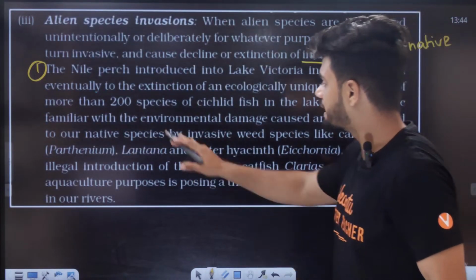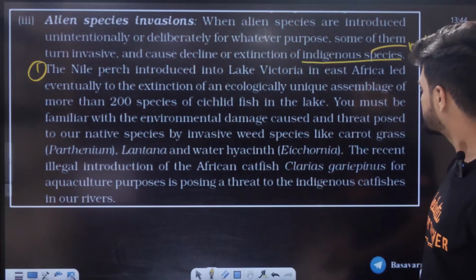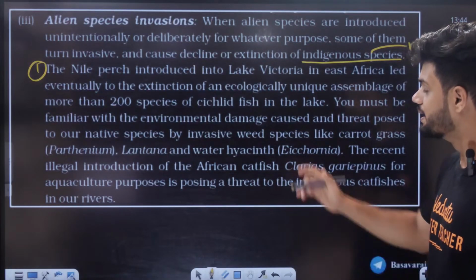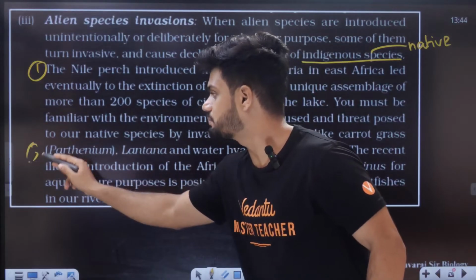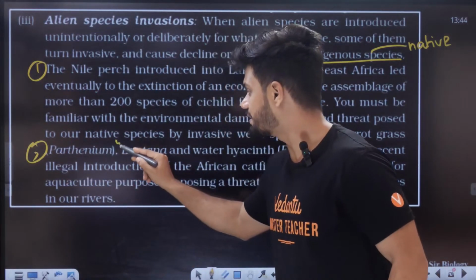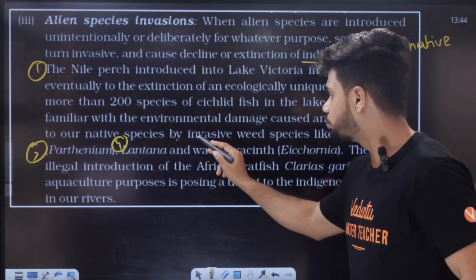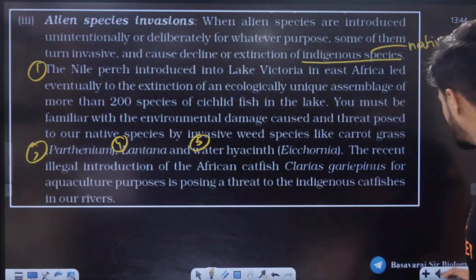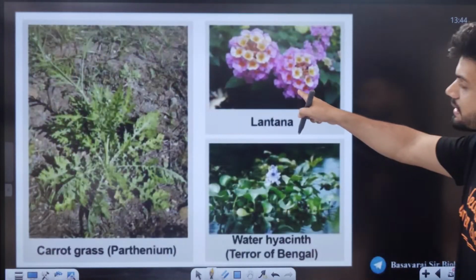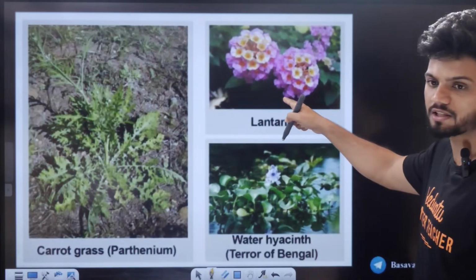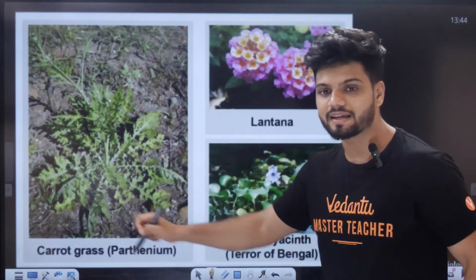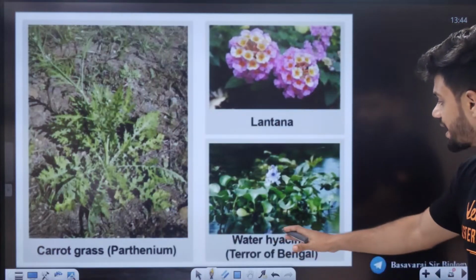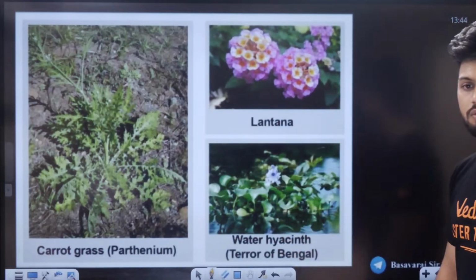You must be familiar with the environmental damage caused by the threat posed to our native species by invasive weed species like carrot grass, Parthenium. Third example, fourth example is Lantana camara, and the fifth example is water hyacinth. Lantana camara, you might have seen this on the roadside. This flower is invasive. Parthenium, carrot grass, invasive, Congress plant. Water hyacinth, terror of Bengal, invasive.